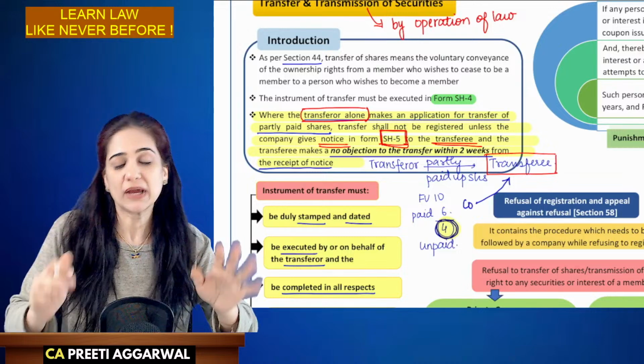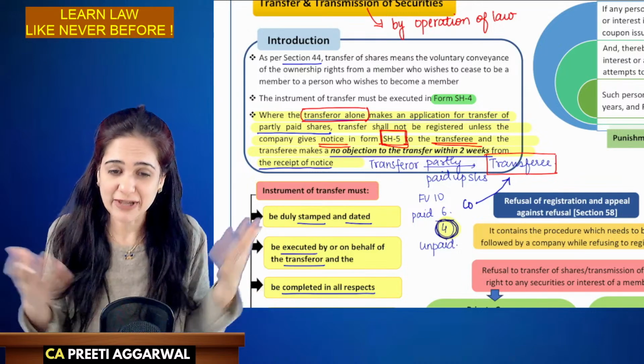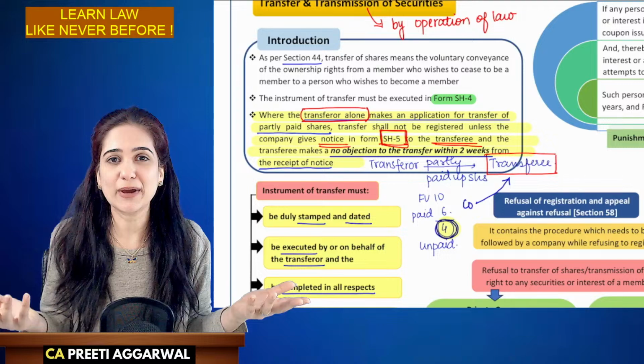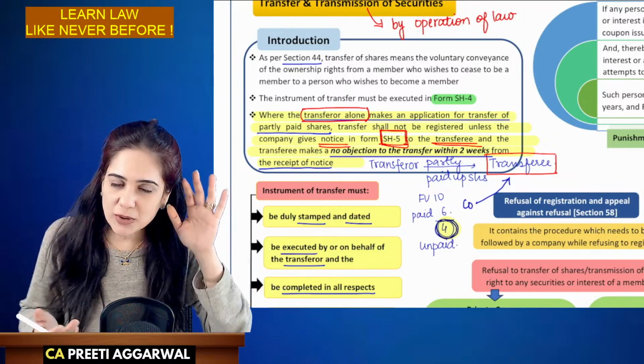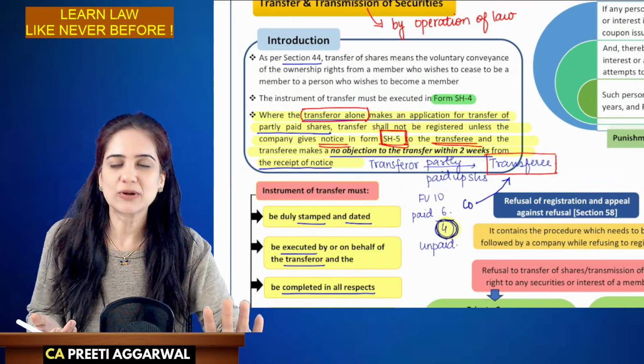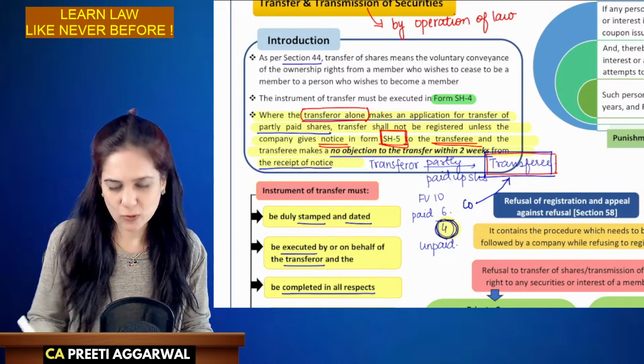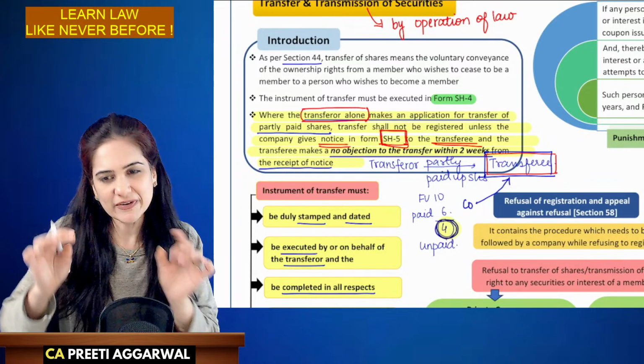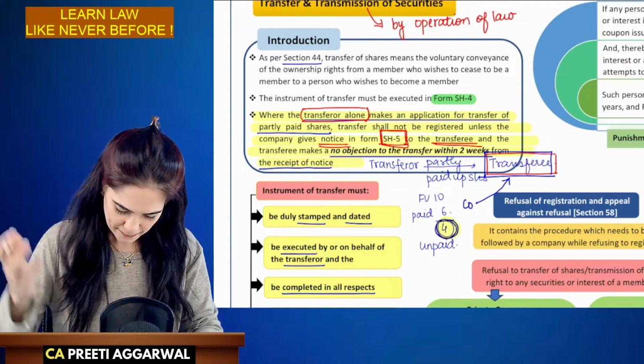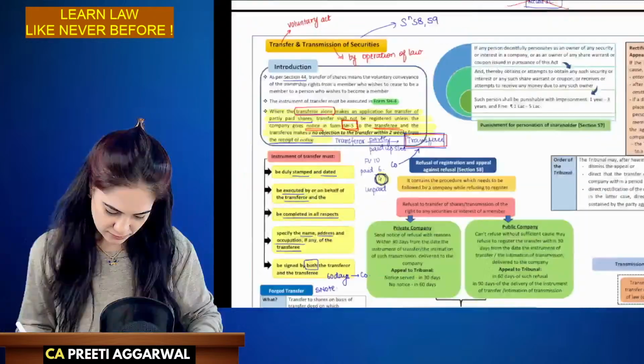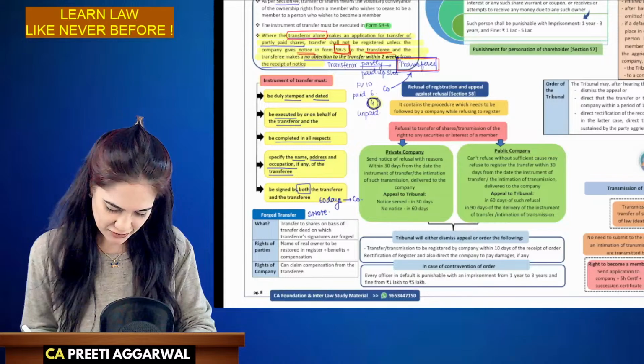In fact, I paid 10 rupees to the transferor. Why should I pay you more? I've already paid the full face value. So, in order to avoid all that confusion, we give a notice to the transferee, and only when he gives a no objection, we will execute the transfer. Okay. So that was about the transfer.